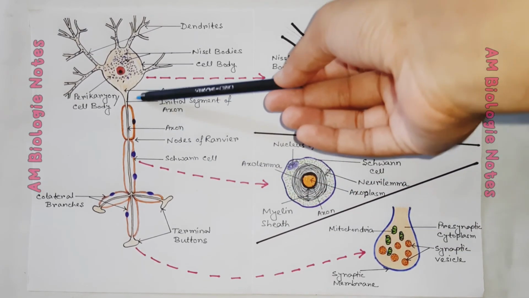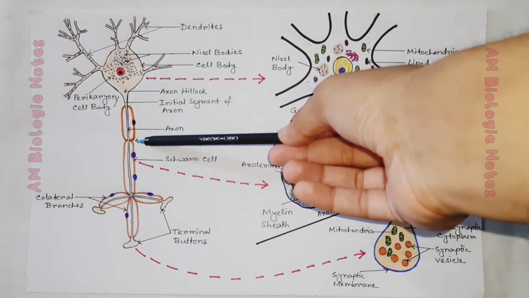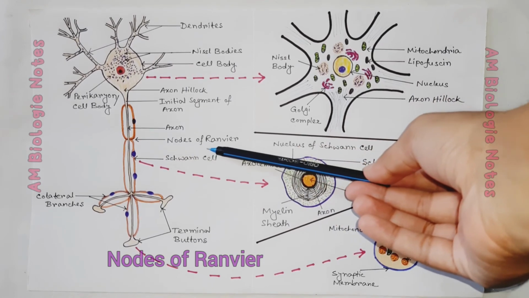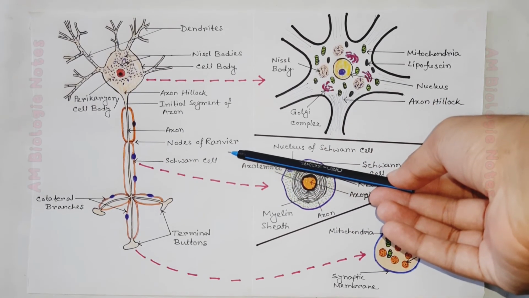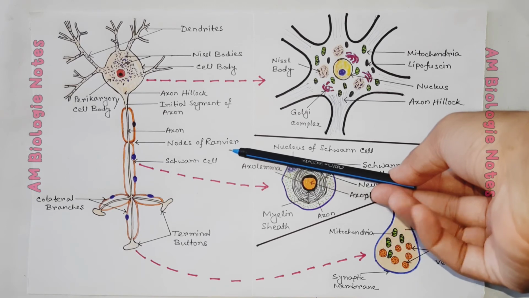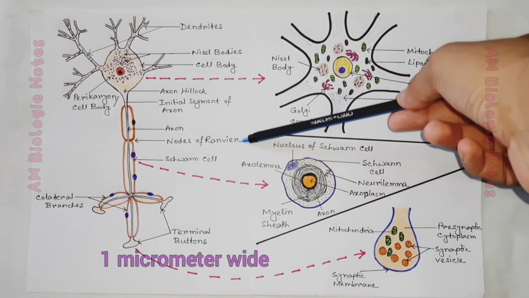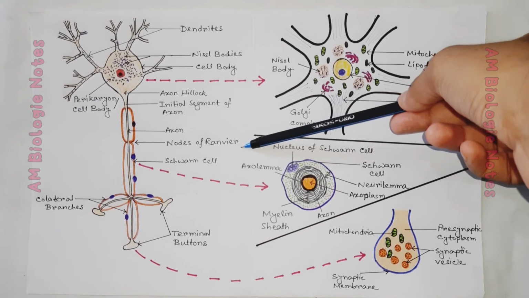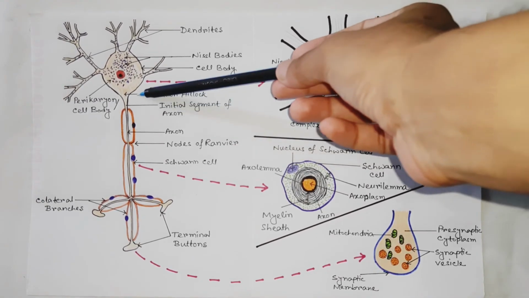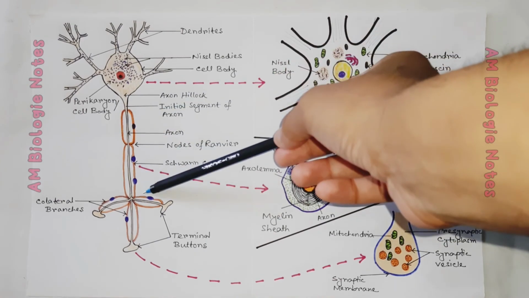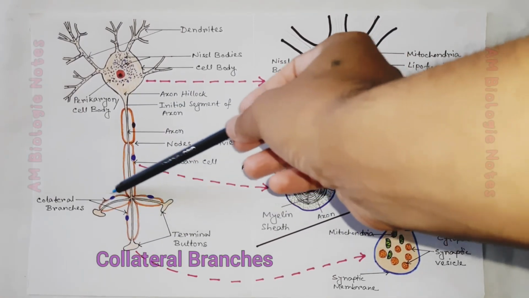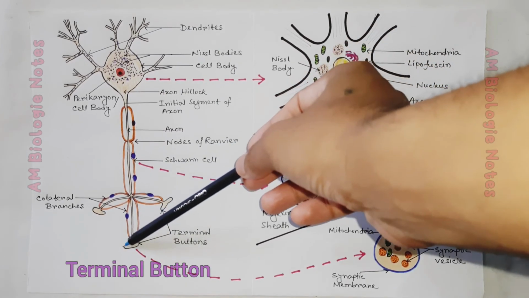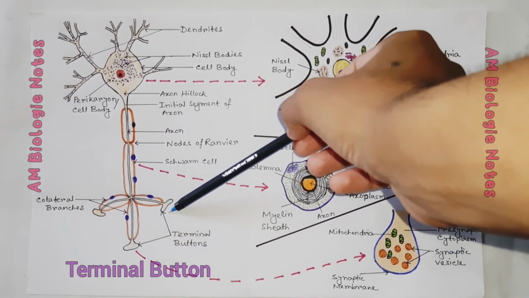There are some periodic gaps in the myelin sheath known as nodes of Ranvier. They facilitate the rapid conduction of nerve impulses. Nodes of Ranvier are approximately 1 micrometer wide and expose the neuron membrane to the external environment. Occasionally, the axons give rise to branches known as collateral branches. Each small axonal branch ends with a dilation called a terminal button.